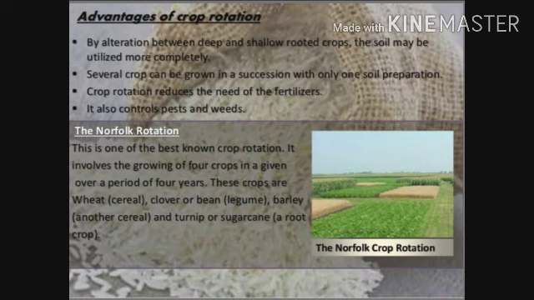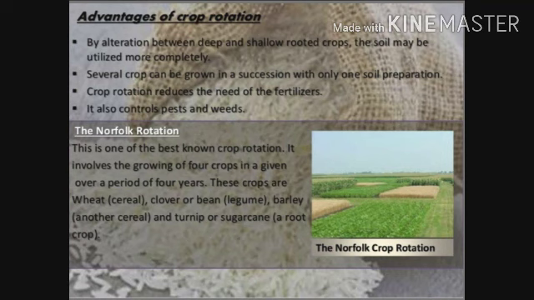Now, what are the advantages of crop rotation? First, by alternation between deep and shallow rooted crops, the soil may be utilized more completely. Second, several crops can be grown in succession with only one soil preparation. Next, crop rotation reduces the need for fertilizer. It also controls pests and weeds.